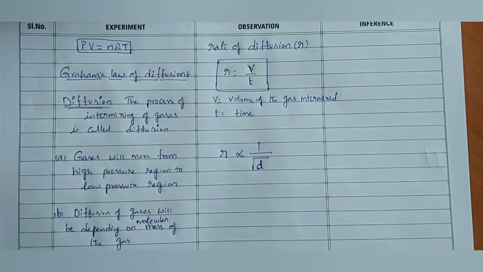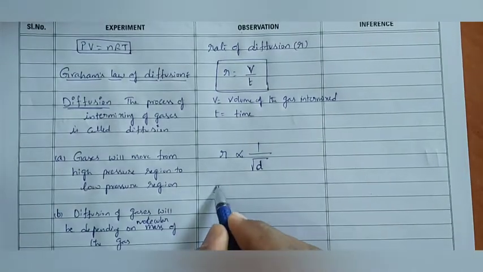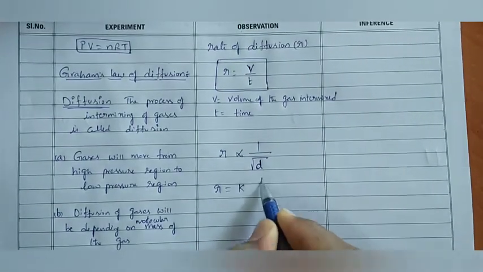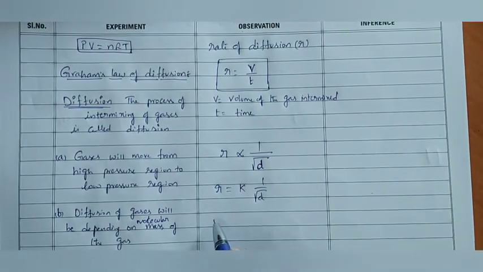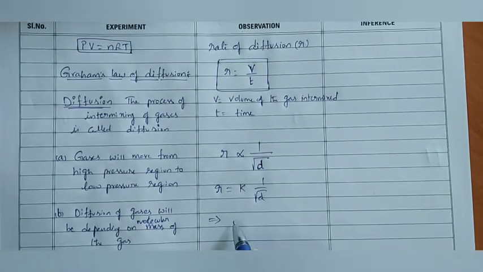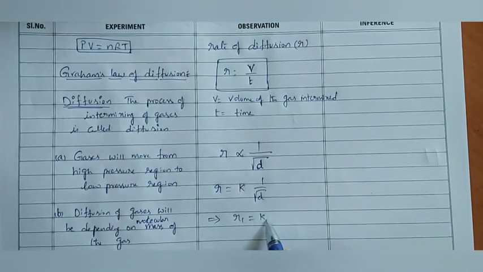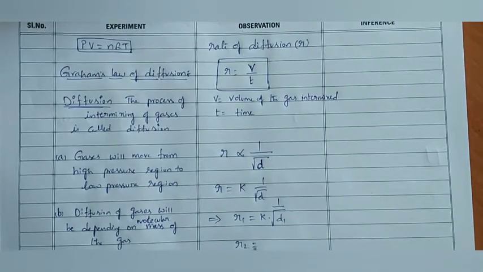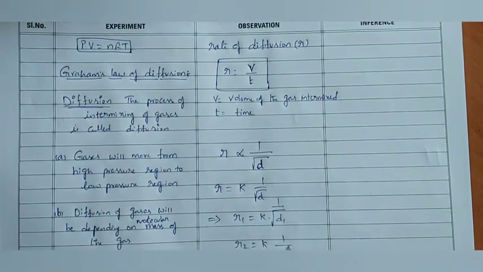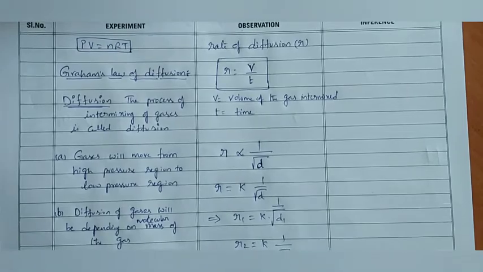Now from this, R is equal to K into 1 by square root of D. This implies R1 is equal to K into 1 by square root of D1, and R2 is equal to K into 1 by square root of D2.